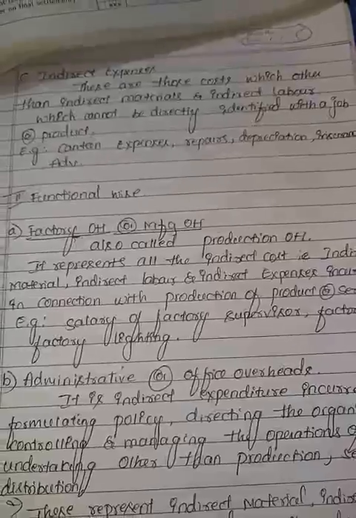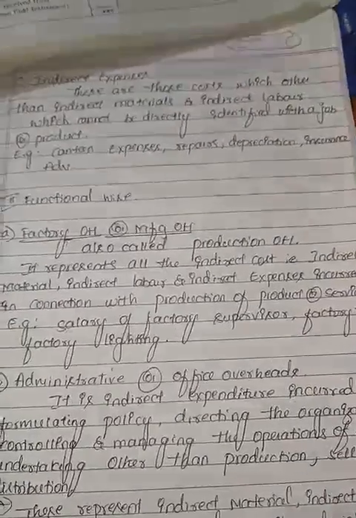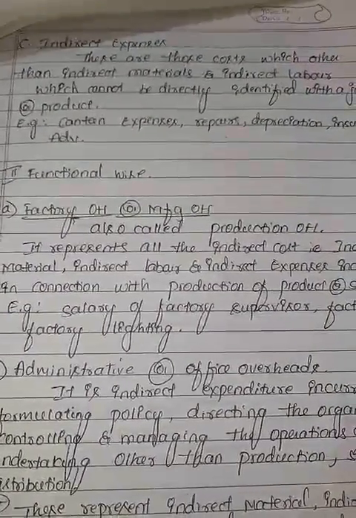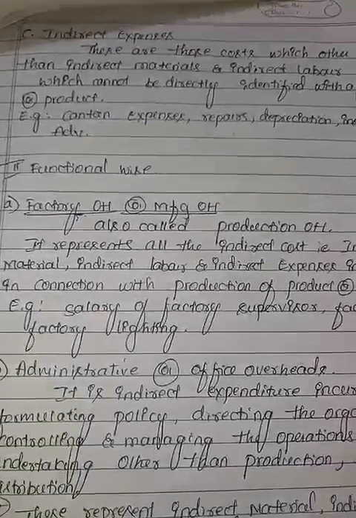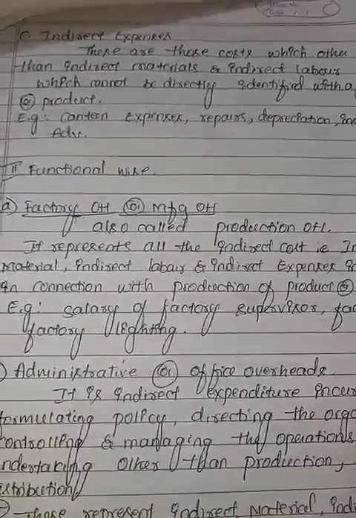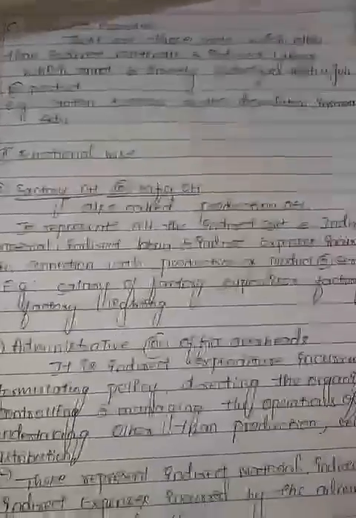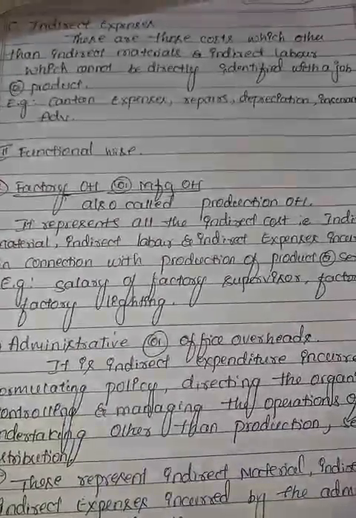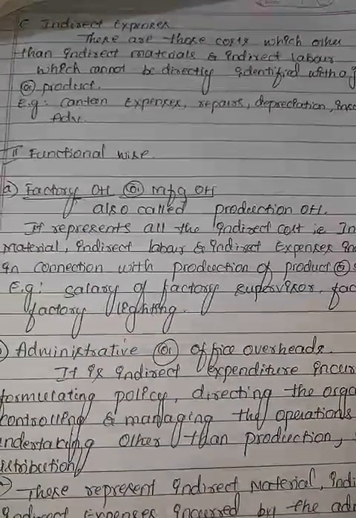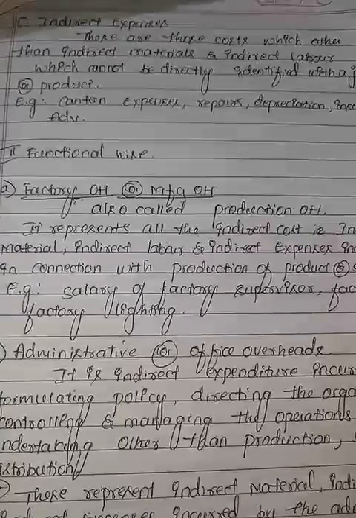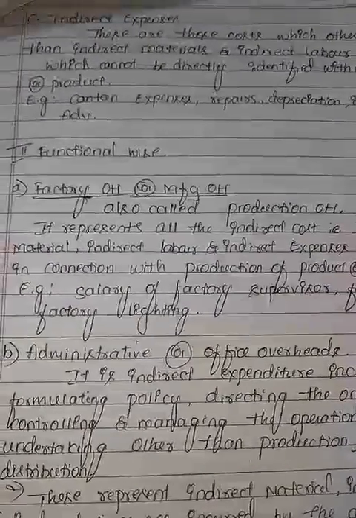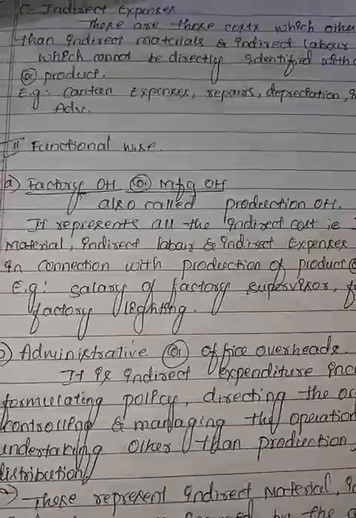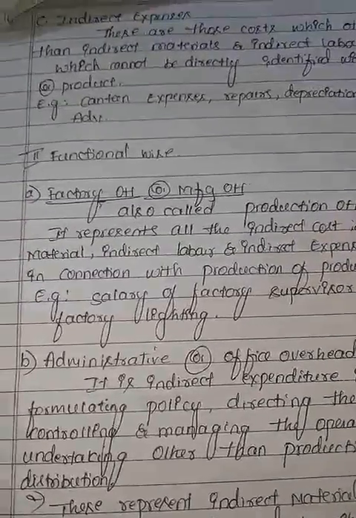So, factory lighting or factory rent. Factory rent: in order to produce goods, we need some specific place or space. For that, we have to pay the rent for using the factory. The next example, factory lighting. They facilitate the manufacturing of the product. These are all the examples relating to the factory overhead or manufacturing overhead or works overhead.